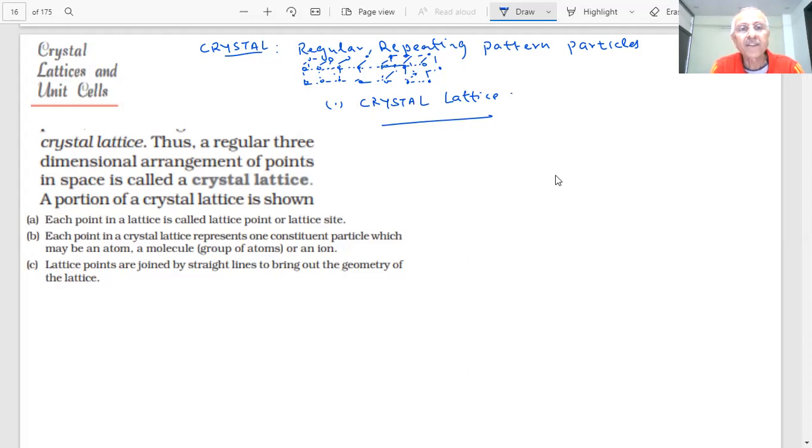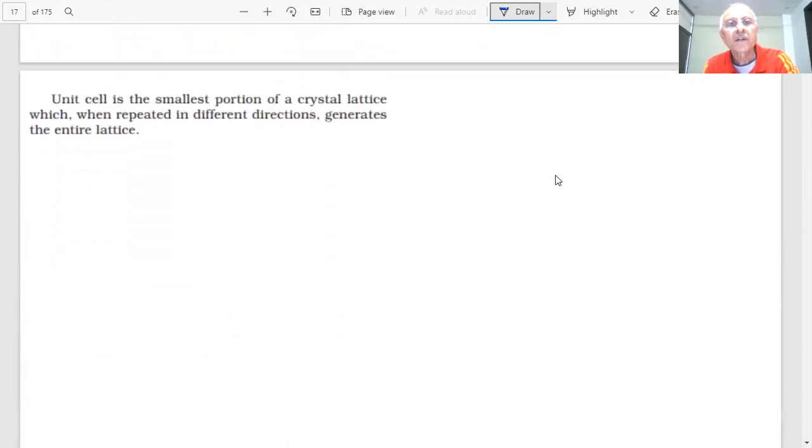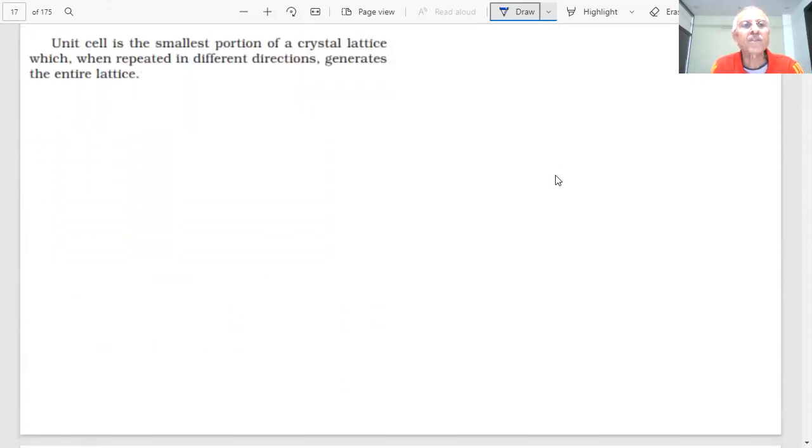Each point in a lattice is called a lattice point or a lattice site. Each point is a particle of which the crystal is made up. Each point in a crystal lattice represents one constituent particle, which may be an atom, molecule, or an ion. Lattice points are joined by straight lines to bring out the geometry of the lattice. The important point to note is that the smallest portion of the crystal lattice, which when repeated in different directions generates the entire crystal lattice, is called the unit cell.